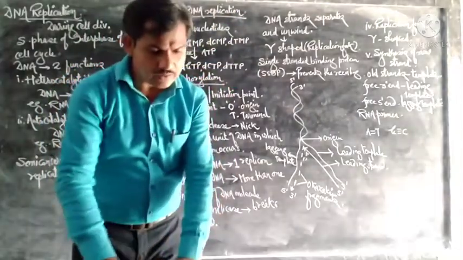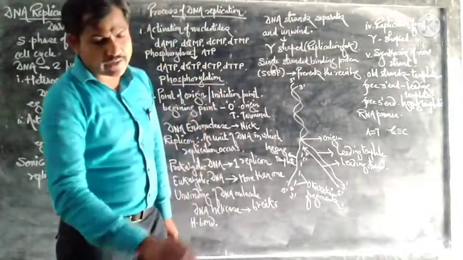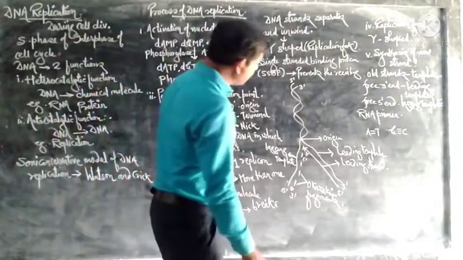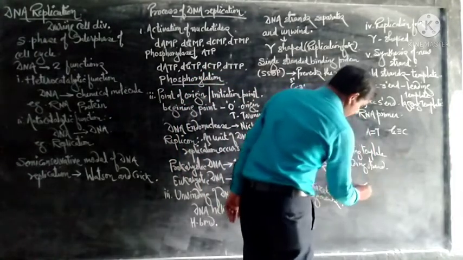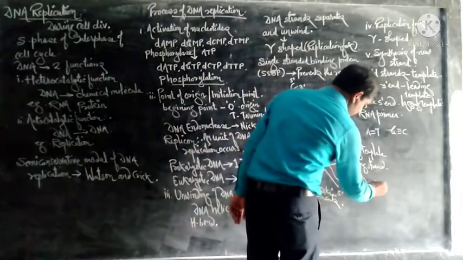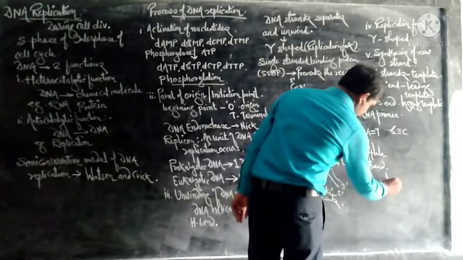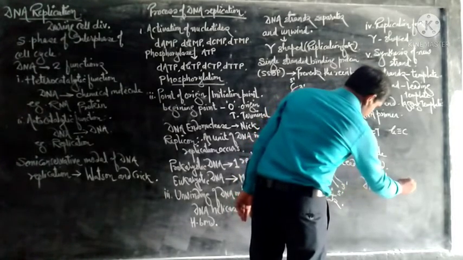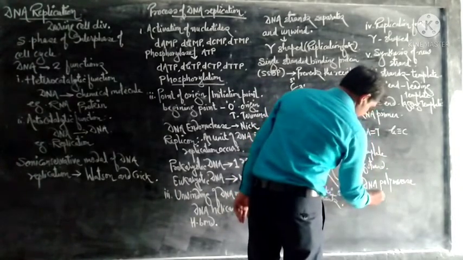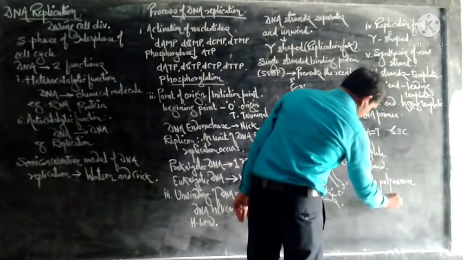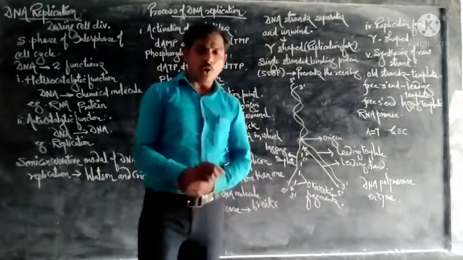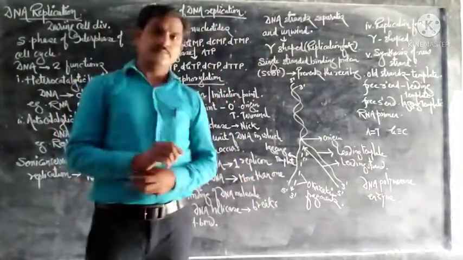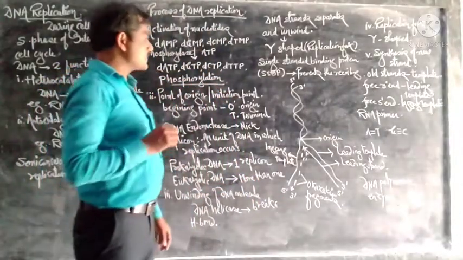Next, synthesis of the new strand is catalyzed by the DNA polymerase enzyme. This catalyzes the formation of the new strand on the old strand.